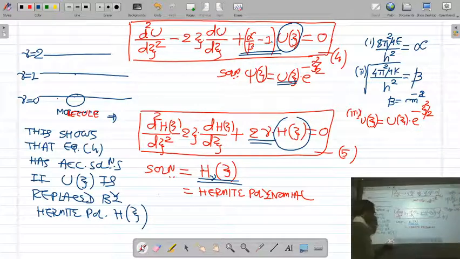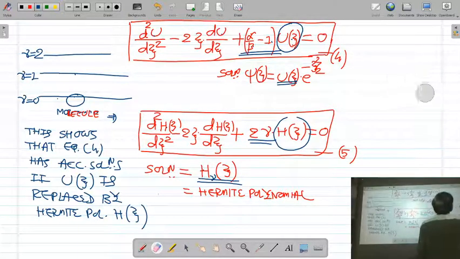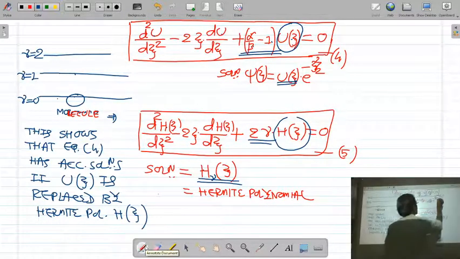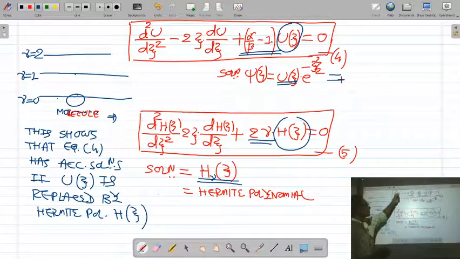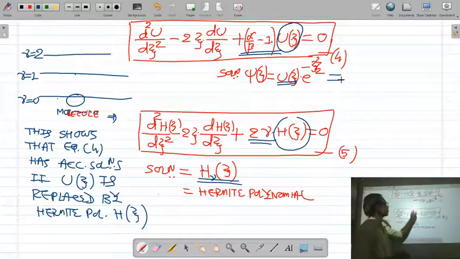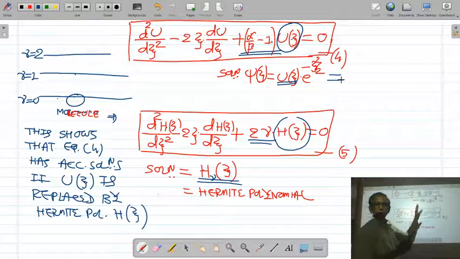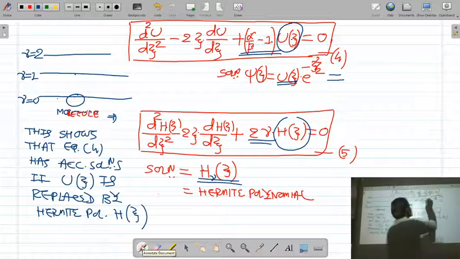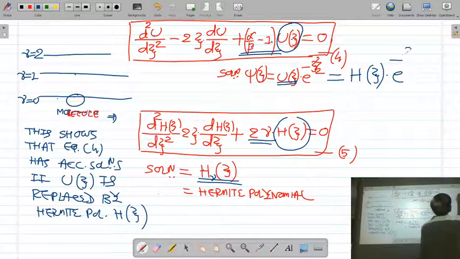So how to write the final equation now? The final solution will be: let us replace this u(xi), because we have just identified that here instead of u we have Hermite polynomial. So our final solution of Schrodinger equation is this unknown polynomial replaced by Hermite polynomial h(xi) into e raised to minus xi square by 2.